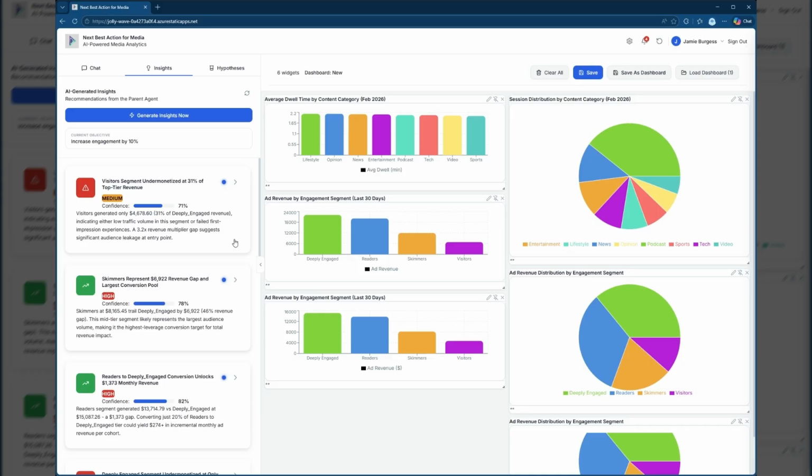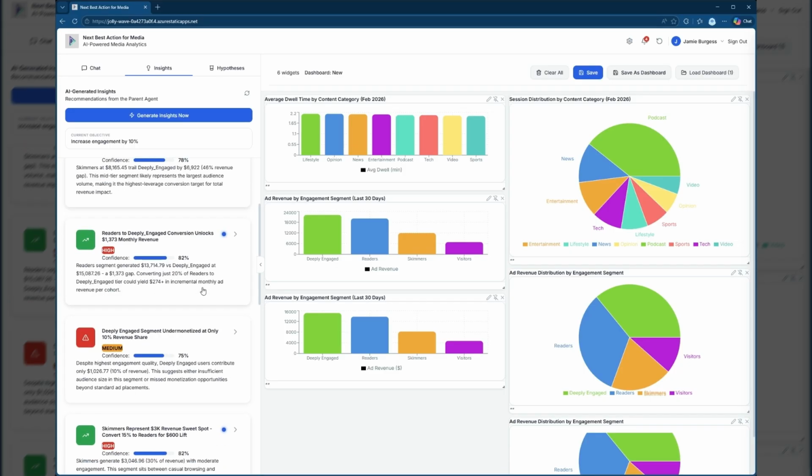And again, these are the threads to pull on. I've used my preconceived notion by talking to it and asking it a question. But again, every morning these will run with the lens that my objective is, and anything over 70% confidence from the AI will be reported in here. And I can choose what I want to go and explore.